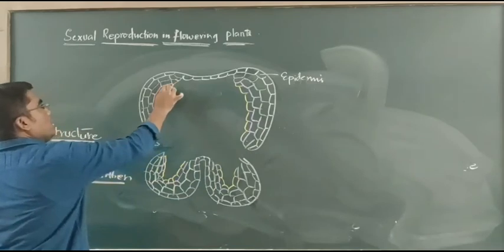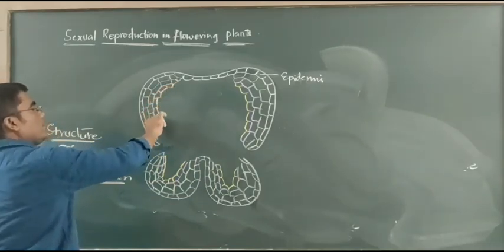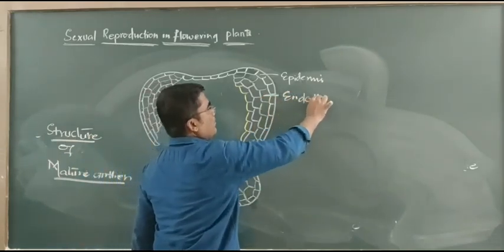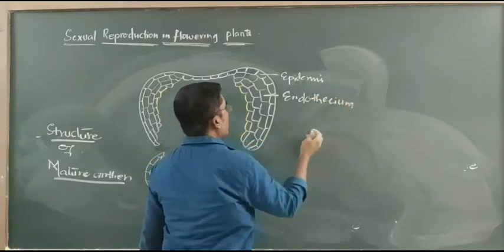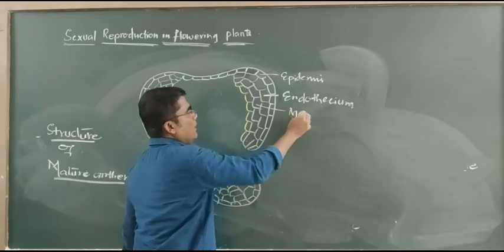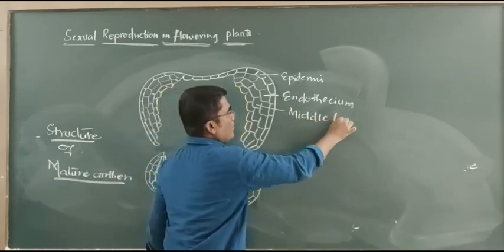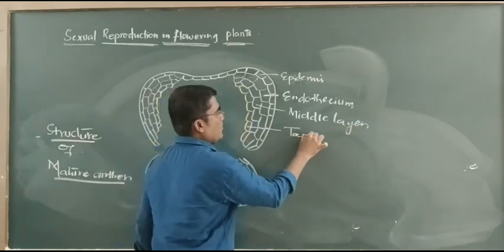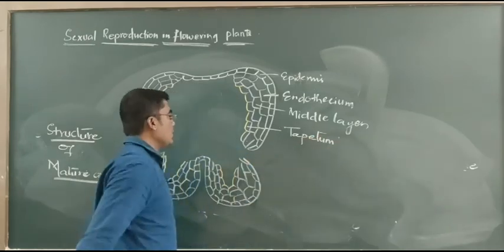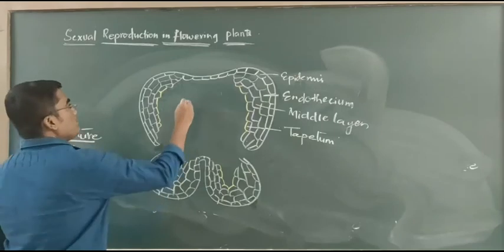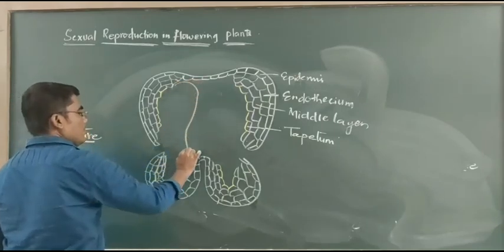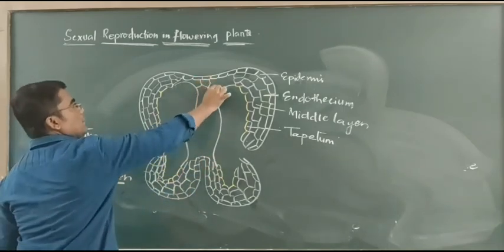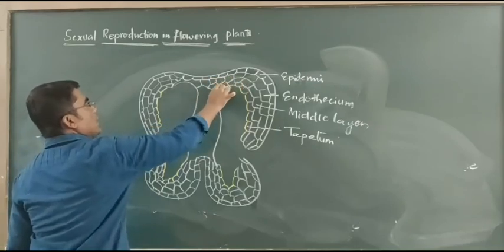Here there is a presence of tapetum. When we observe this, this is the endothecium, this is the middle layer, and this is the tapetum. Next, here there is a presence of ground tissue, also called the sterile tissue of the stamen.